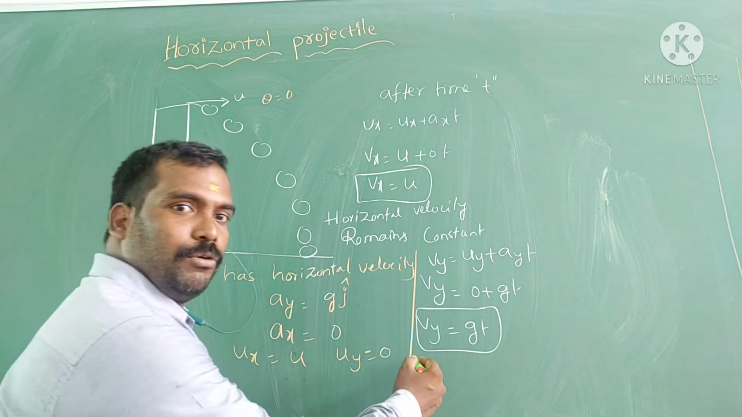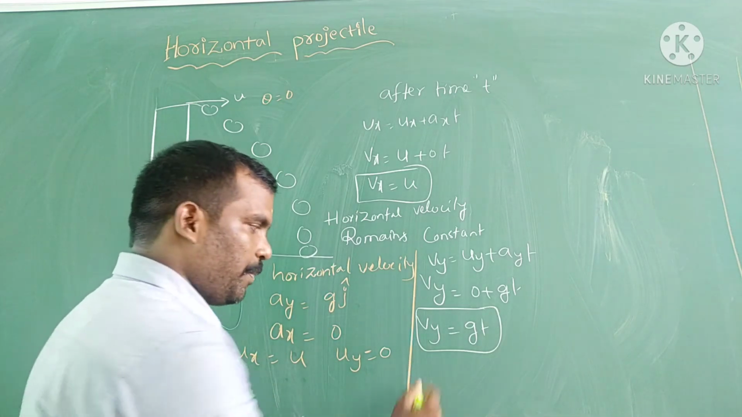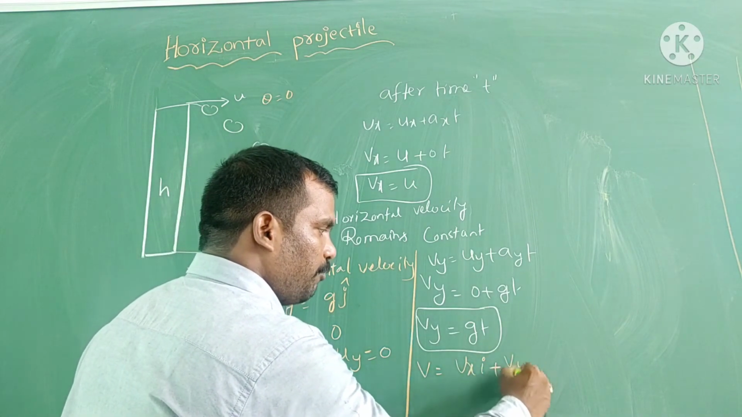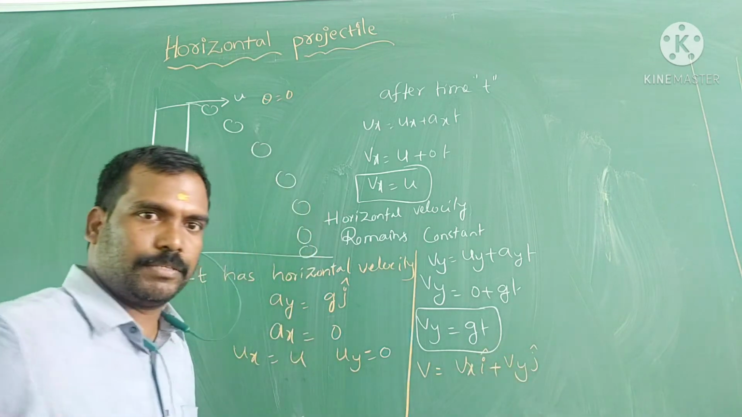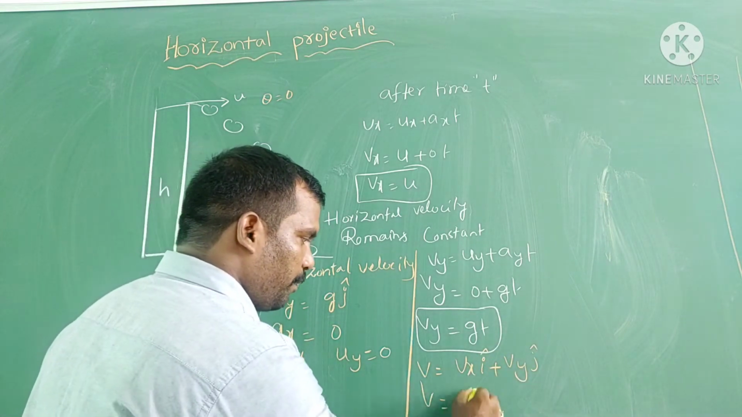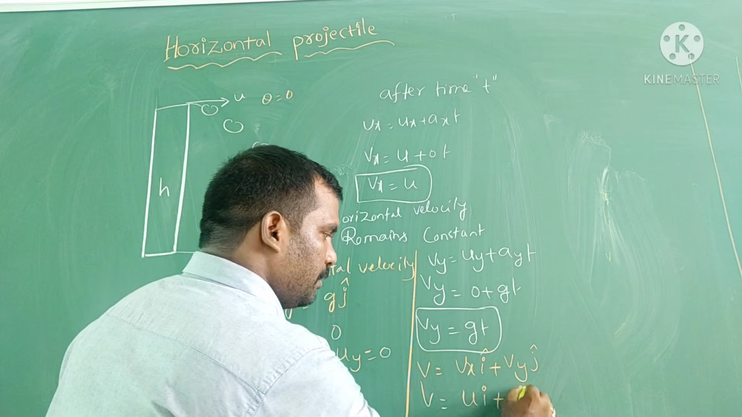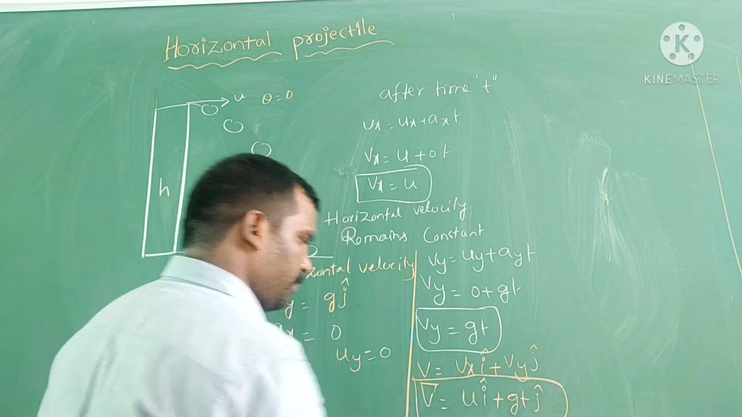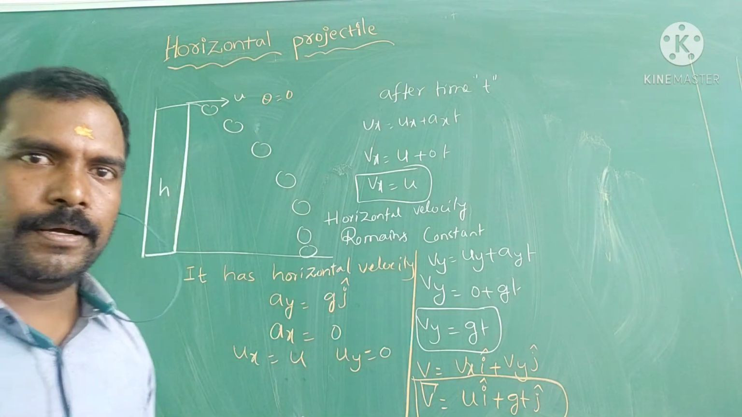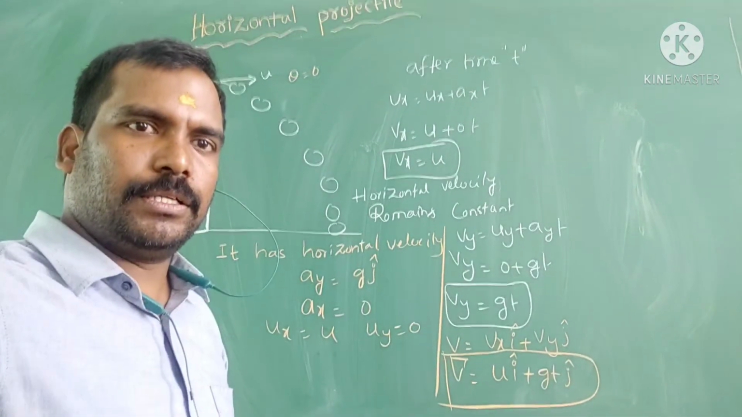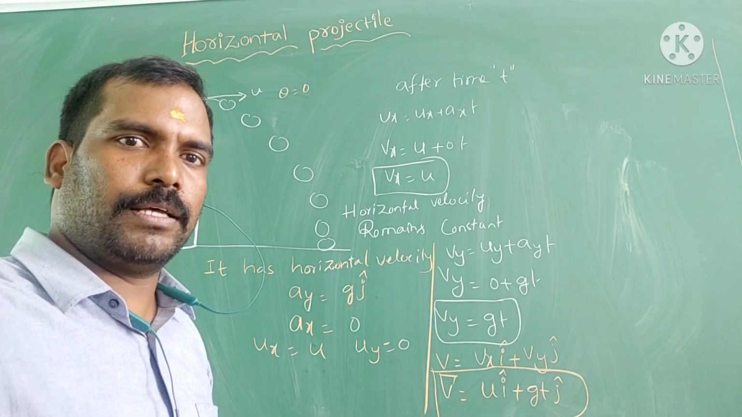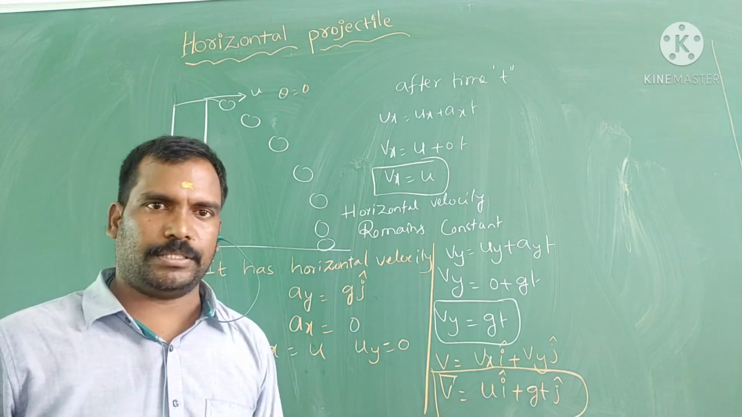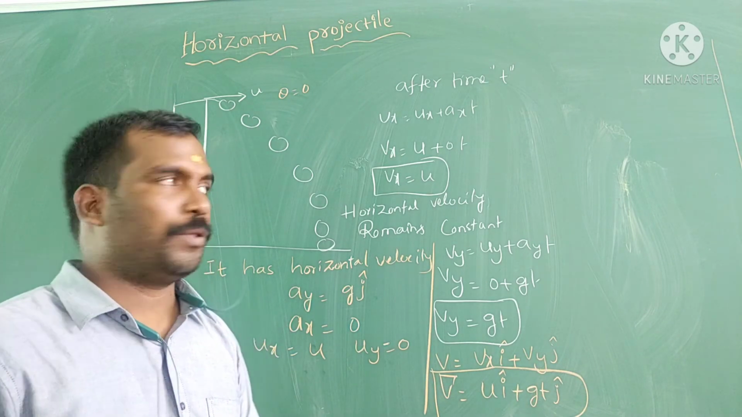Now, in vector notation, v is equal to vx i plus vy j. This expression will change: v is equal to u i plus gt j. This is the vector notation. At a time interval t, the horizontal and vertical velocities give v is equal to u i plus gt j.